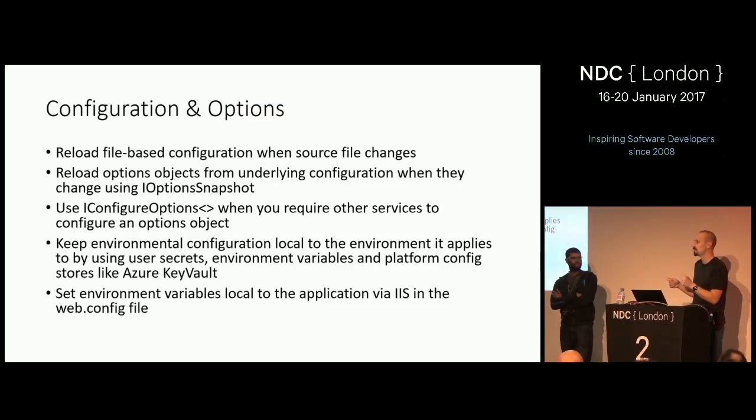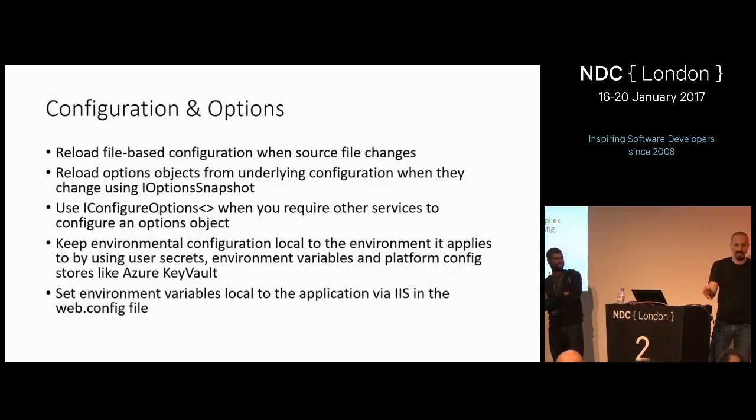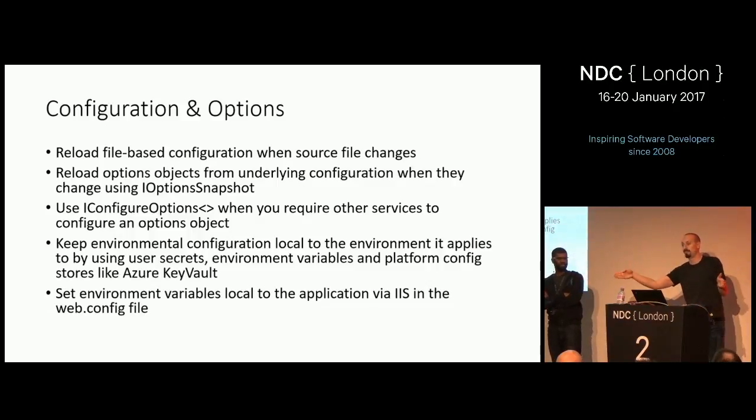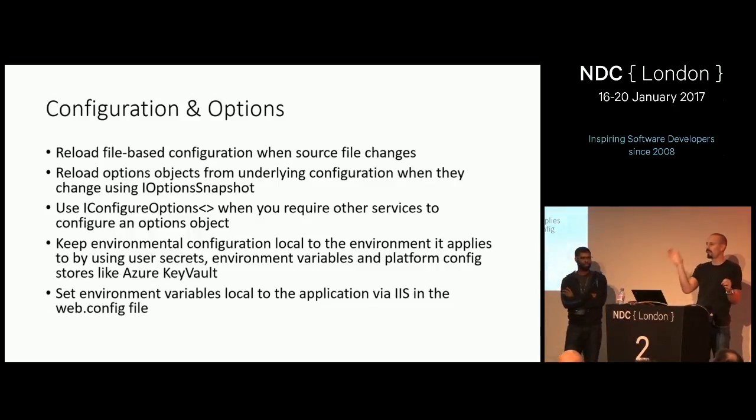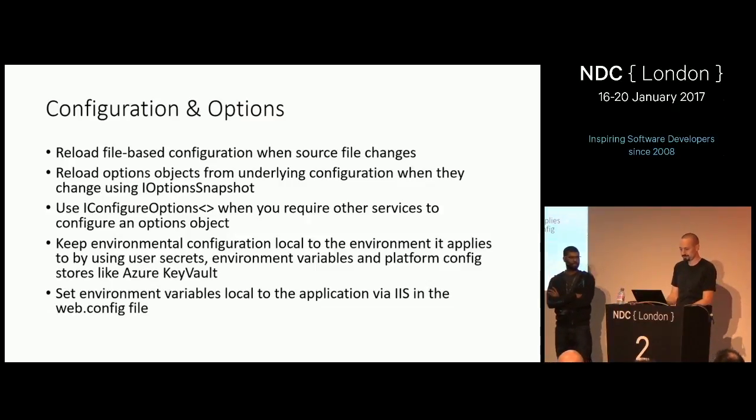We've seen lots of customers who say, I need to set a machine-wide environment variable. They set it on the machine that IIS is running on, just so that it flows to the one app. You don't need to do that. You can just do it in the web.config file for that one app. It's much more isolated, so that's a good way of doing that as well.